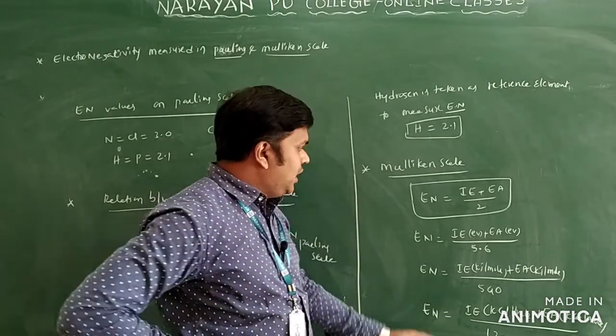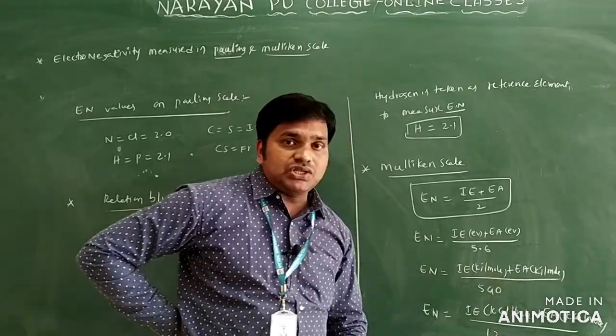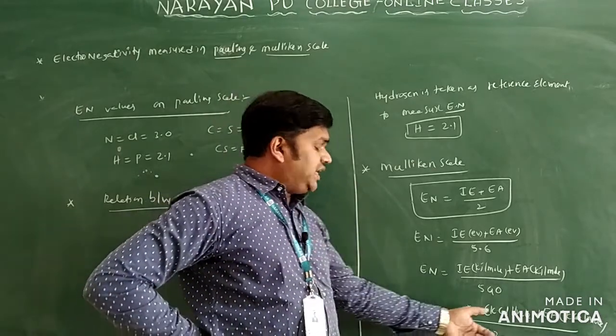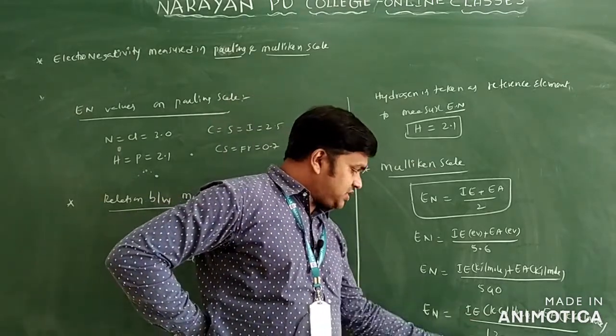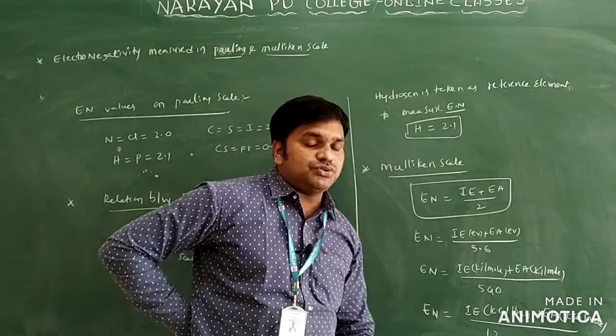It is IE plus EA by 540 if the value is in kilojoule per mole. If given in kilocalorie per mole, IE plus EA by 129. So these are the different formulas we can use for the Mulliken scale.